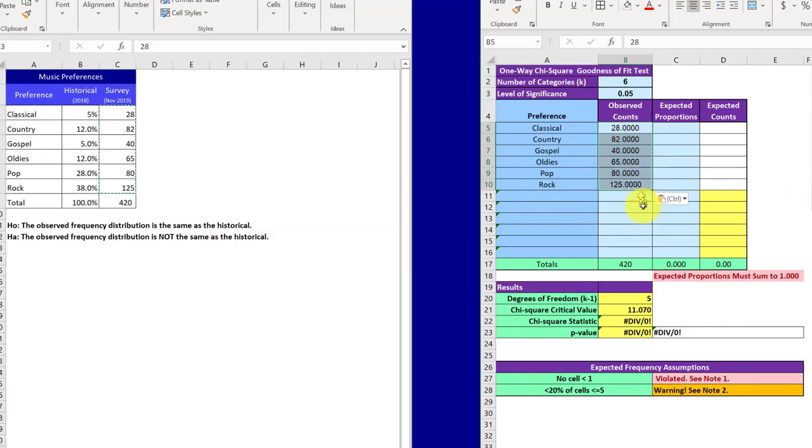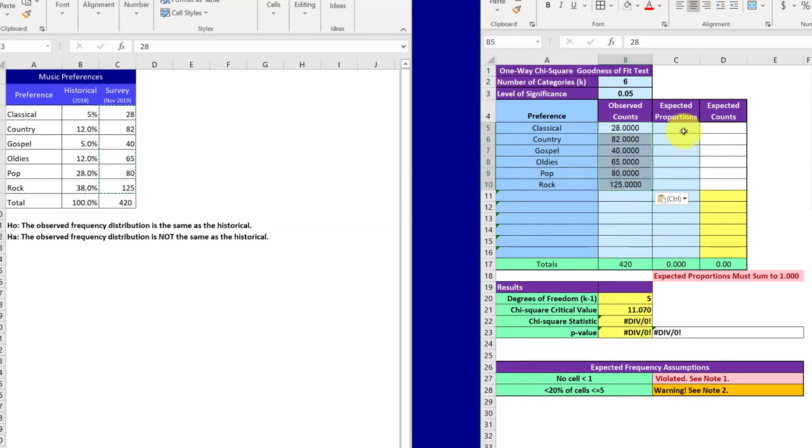Note that I've got a bunch of decimals showing here. I put this in the calculator because your observed counts have to be integers, and sometimes when you're working with data you can have something hidden behind what looks like an integer, and doing it this way, if there's something hidden, it will show up. But these are all good, they're all integers.